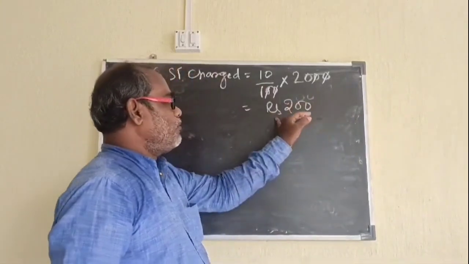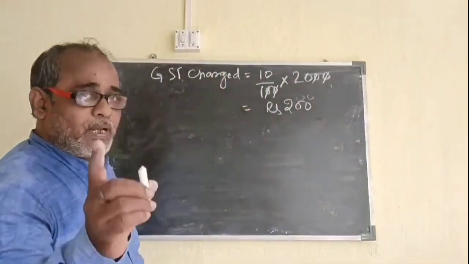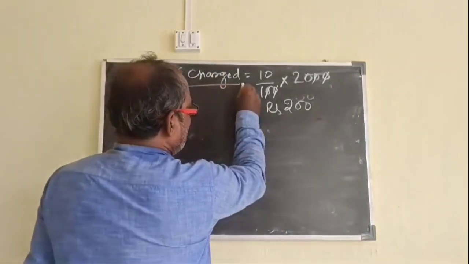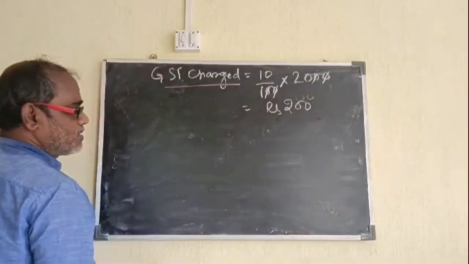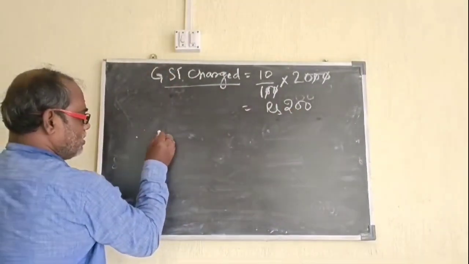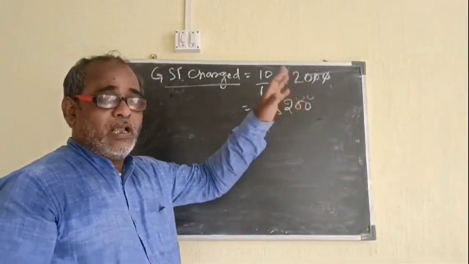Now the customer is paying rupees 200 to the shopkeeper. When the shopkeeper is charging this, it is the output tax. Already the shopkeeper has paid 100 rupees and he is charging 200 rupees.